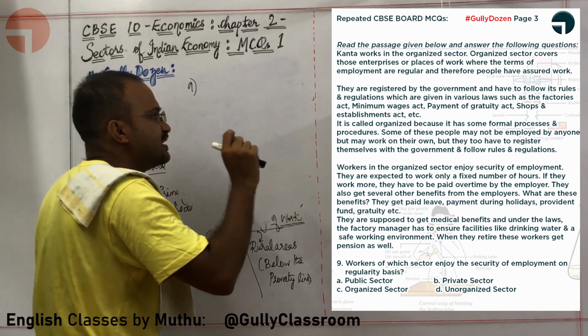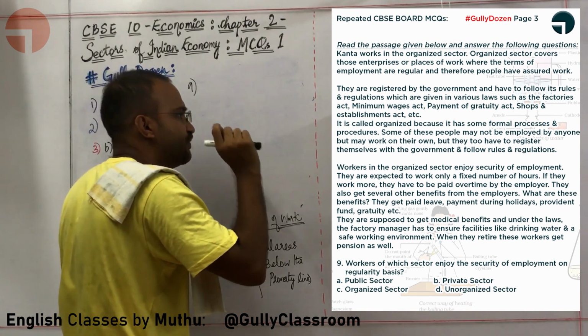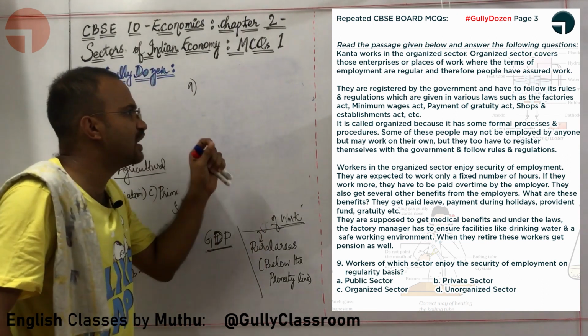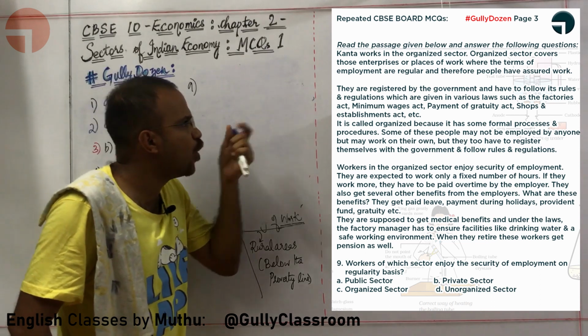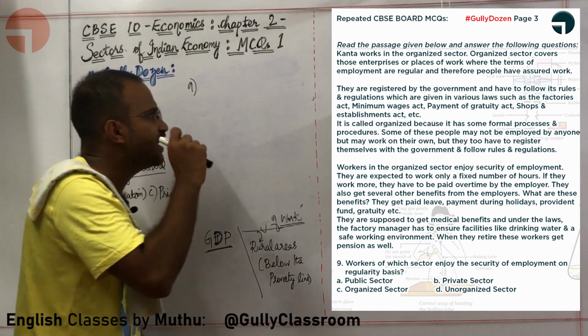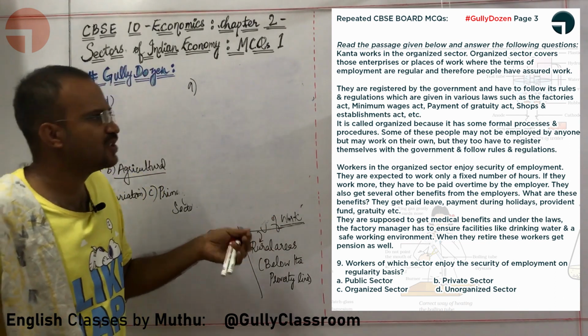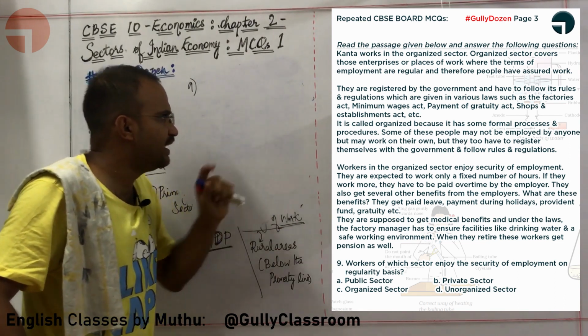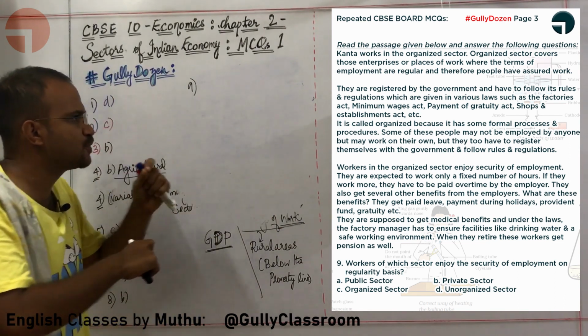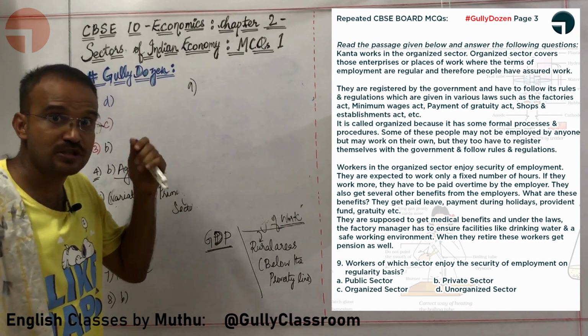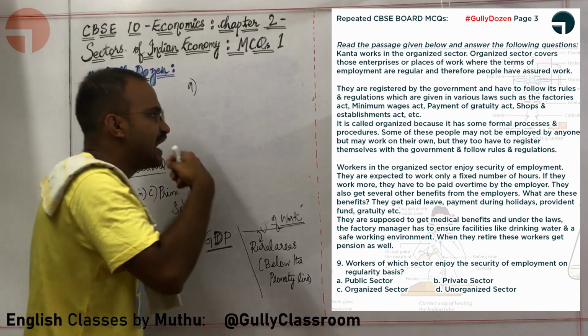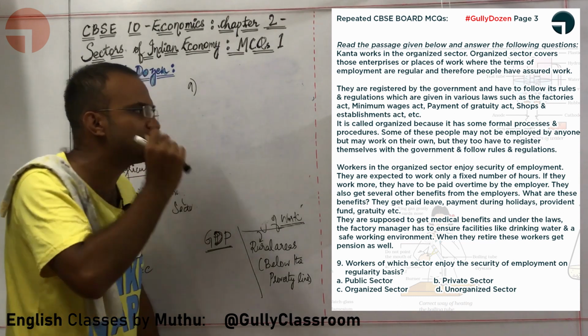Workers in an organized sector are expected to work only a fixed number of hours. If they work more, they have to be paid overtime by the employer. They also get several other benefits from the employers. What are these benefits? They get paid leave, payment during holidays, provident fund, gratuity, and they are also supposed to get medical benefits. And under the laws, the factory manager has to ensure.